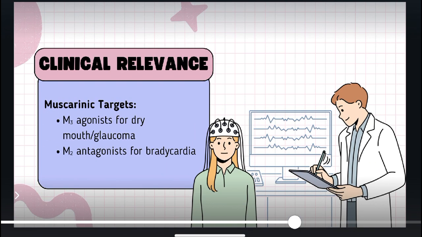After that, we have the clinical relevance of these receptors that we have discussed. M3 agonists are used for dry mouth and glaucoma. M3 receptors are present in the eye and in the exocrine salivary gland, so these agonist drugs are used for dry mouth and to treat glaucoma, while M2 agonists are available in the market which are used for bradycardia.